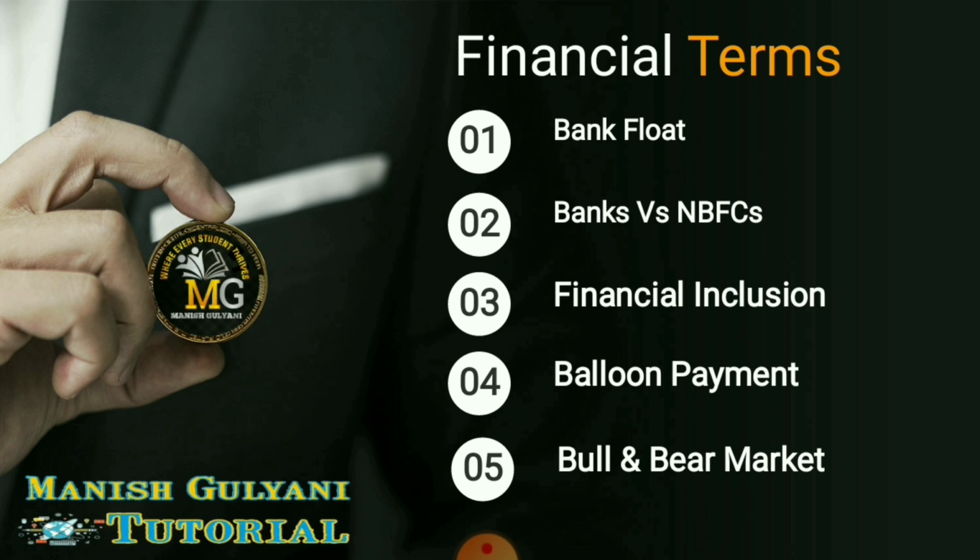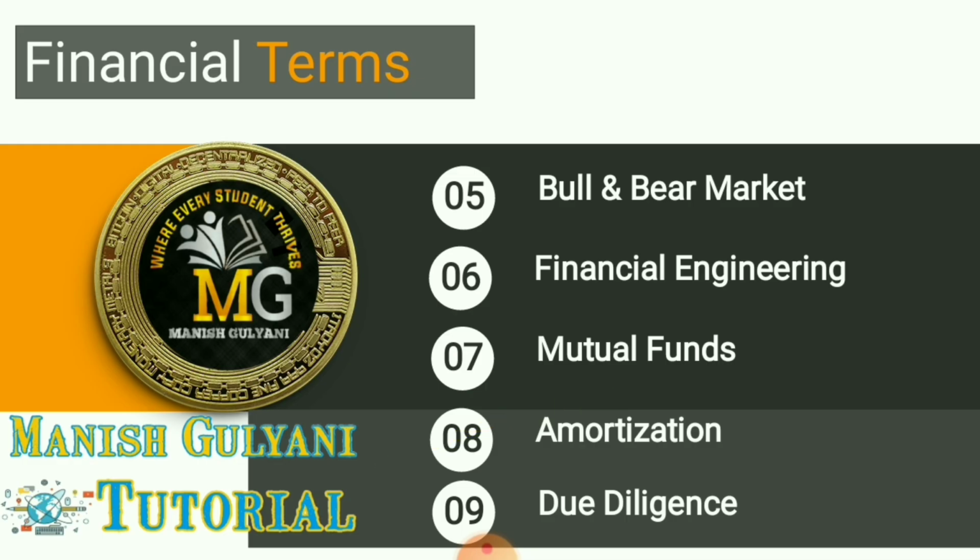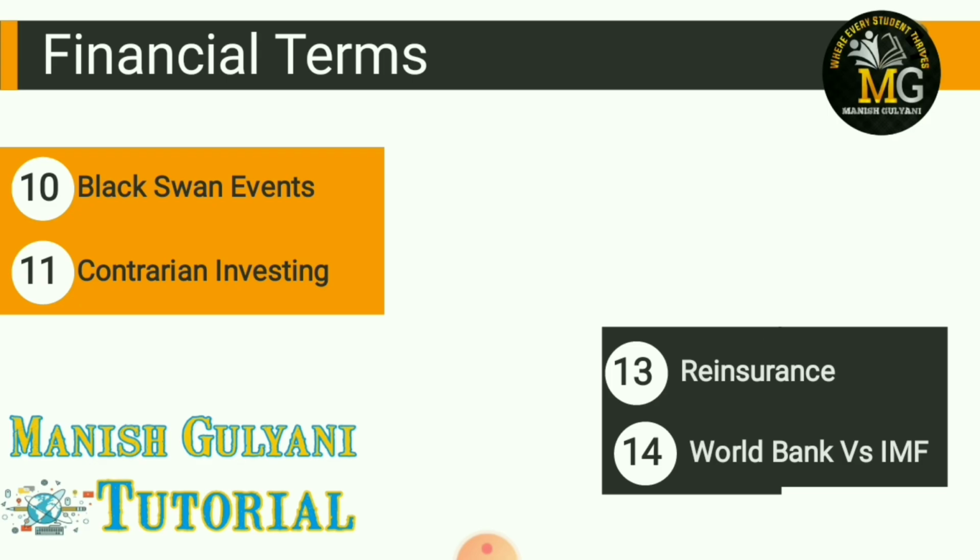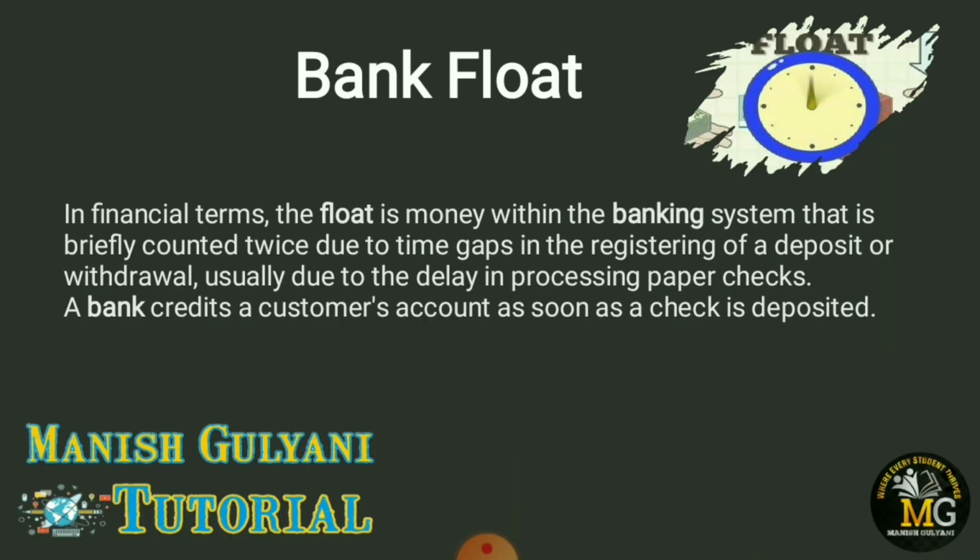These are the various financial terms I am going to explain in this video. First term is bank float. Second term is banks versus NBFCs. Third one is financial inclusion. Fourth one is balloon payment. Fifth one is bull and bear market. Sixth one is financial engineering. Seventh one is mutual fund. Eighth is amortization. Ninth is due diligence. 10th is black swan events. 11th is contrarian investing. 13 is reinsurance. 14 is World Bank versus IMF. So let's discuss one by one.